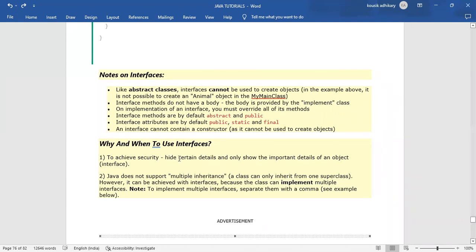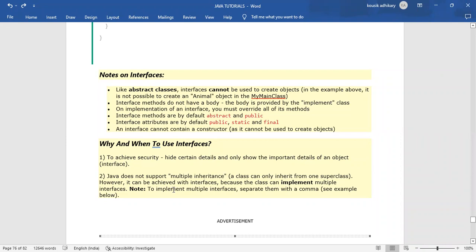Why and when to use interface? To achieve security, hide certain details and only show the important details of an object. Java does not support multiple inheritance. A class can only inherit from one superclass. However, it can be achieved with interface because the class can implement multiple interfaces.